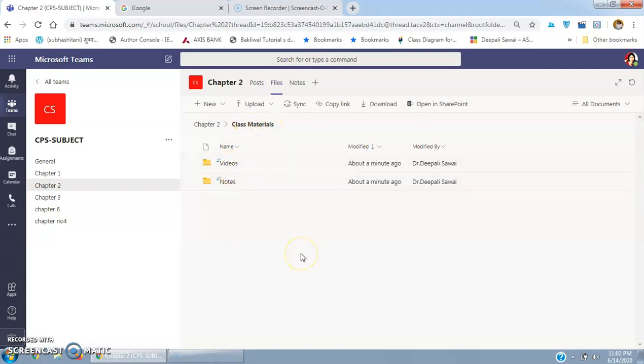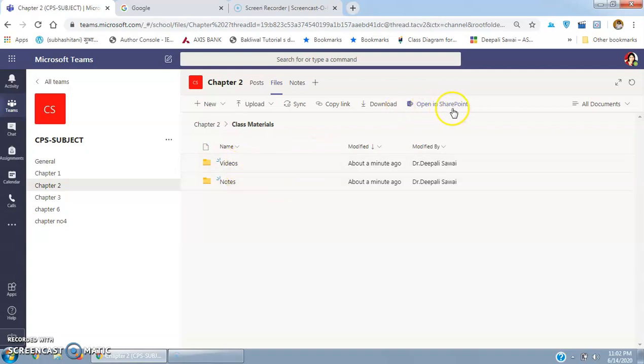Now it is so simple, then why is this video required? See, basically we can upload our material with 2 methods. One is class notes and one is this file. But the problem with files is that the rights of deletion or addition of the file are given to the students also. So we now have to remove those rights, and then you can use the simple file option. How to do that, I'm going to tell you.